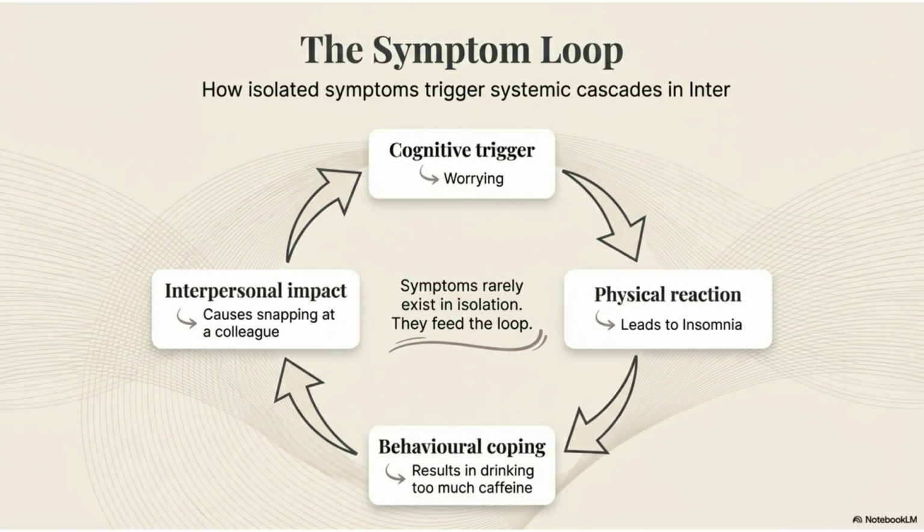The symptom loop shows how isolated symptoms trigger systemic cascades. For example, a cognitive trigger like worrying can lead to a physical reaction, which informs a behavioral coping mechanism, impacting interpersonal relations and feeding the loop.